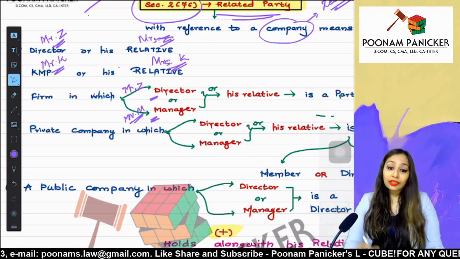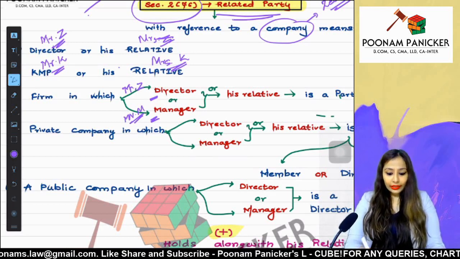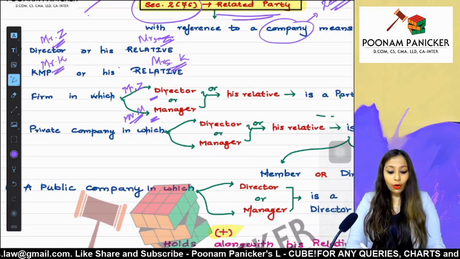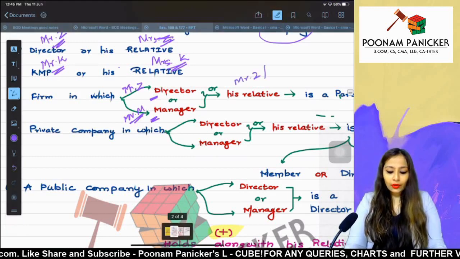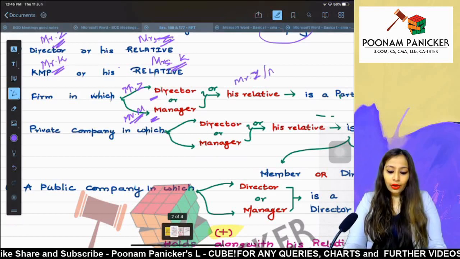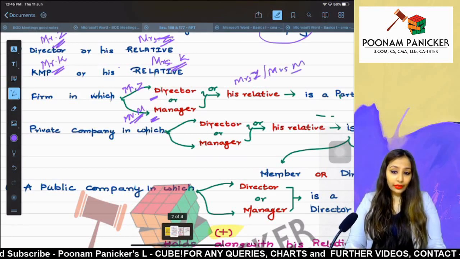No, this is manager as defined under the Companies Act. So these people, that is the director or the manager or their relatives. Say for example, Mrs. Z, or any other relative, or Mrs. M, or any other relative.